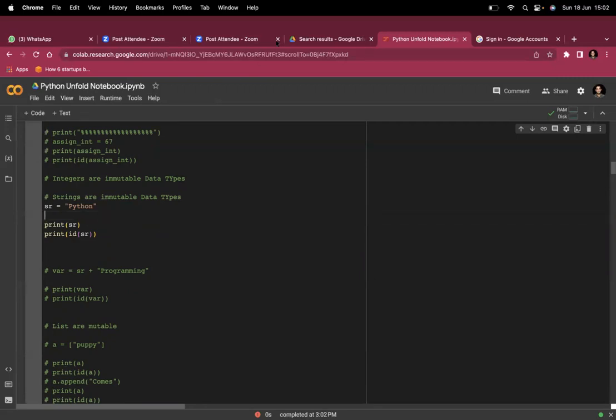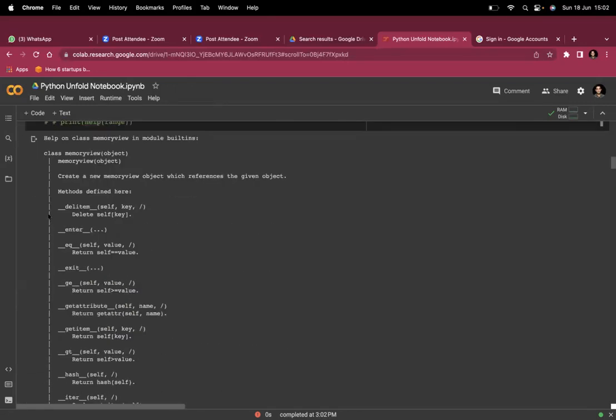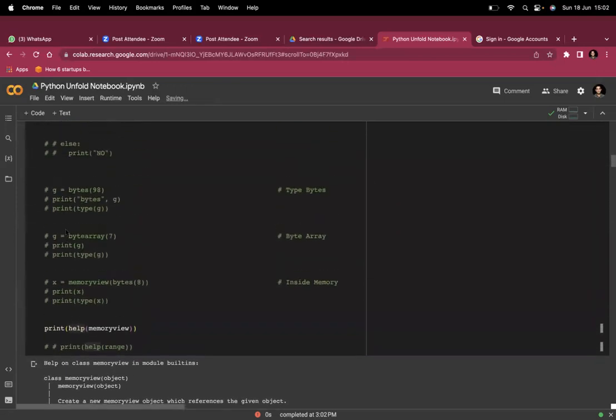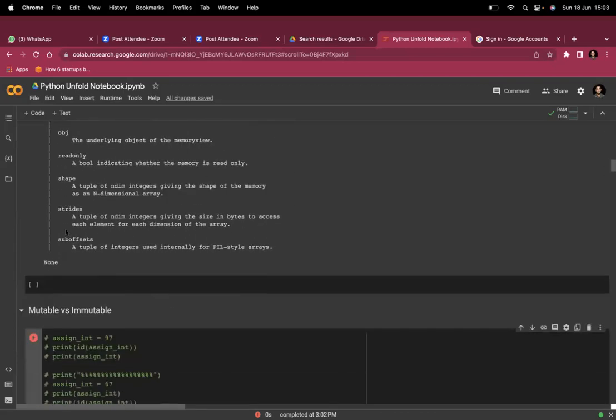What is the double underscore? Where have you asked for the double underscore? Oh, this double underscore. This is the init method of Python. We will see this in the object-oriented programming class.